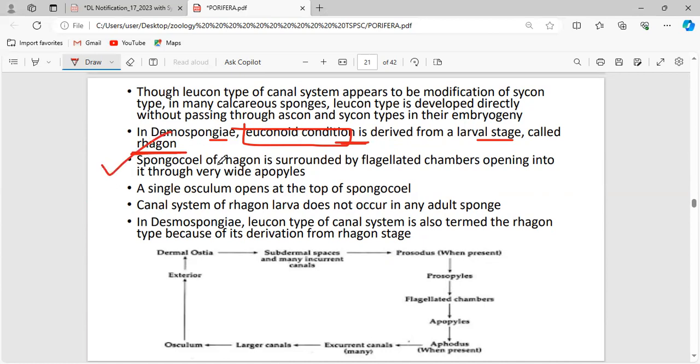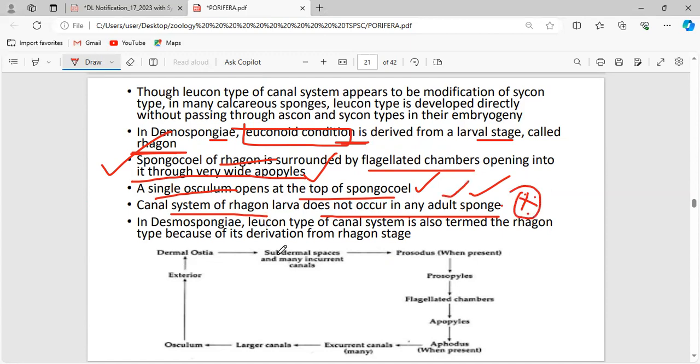Now the spongocoel of Rhagon is surrounded by the flagellated chambers opened through very wide apopyles. A single osculum opens at the top of the spongocoel. There are many ostia present in the sponges, but only one osculum is present. Canal system of Rhagon larva does not occur in any of the adult sponge. See, this is an important point. Canal system of Rhagon larva does not occur in any adult sponge.